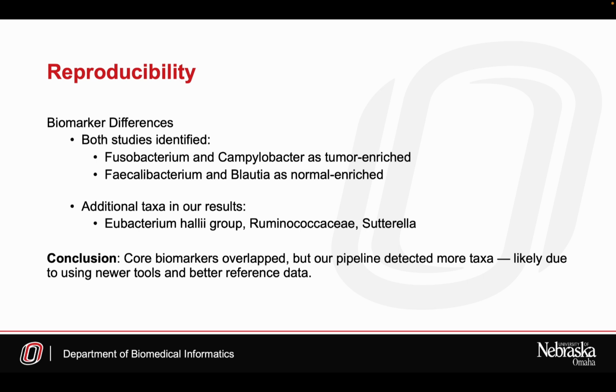In both pipelines, Fusobacterium and Campylobacter were enriched in tumor samples, while Faecalibacterium and Blautia were more abundant in normal samples. However, our pipeline identified additional taxa, likely due to improved resolution from newer tools and reference data. This shows that while the core biomarkers were consistent, we were able to gain extra biological insight, demonstrating the power of modern pipelines.